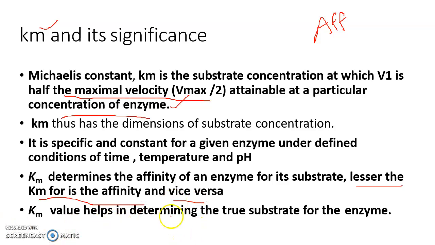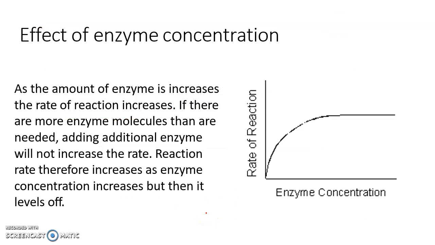The Km value helps in determining the true substrate for the enzyme, how closely it binds with the substrate, and how many active sites are available after a certain concentration. Clear? Next, the effect of enzyme concentration.